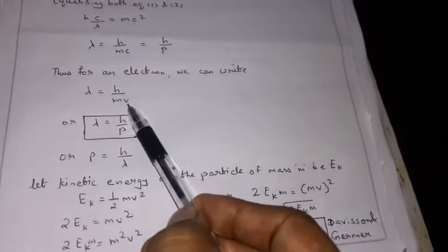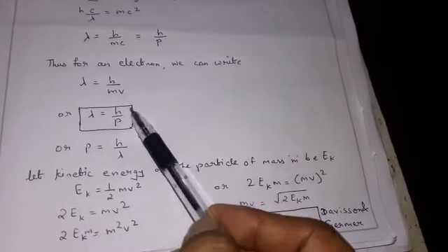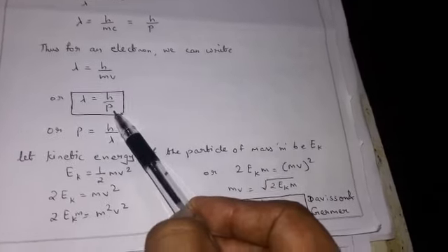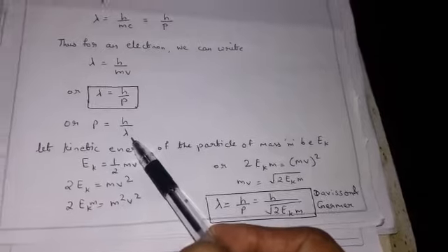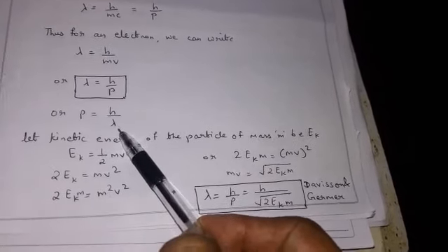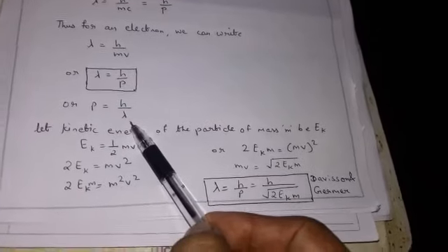Now, thus for an electron, we can write lambda is equal to h upon m into v. This v is the velocity of the electron. Or we can write lambda is equal to h upon momentum. Or we can say momentum is equal to h upon lambda. In that case, we can say the momentum of a moving electron is inversely proportional to its wavelength.